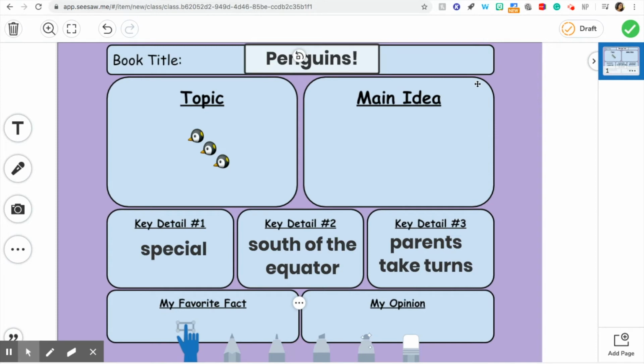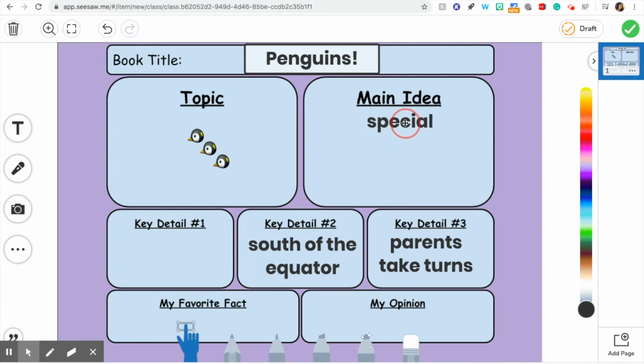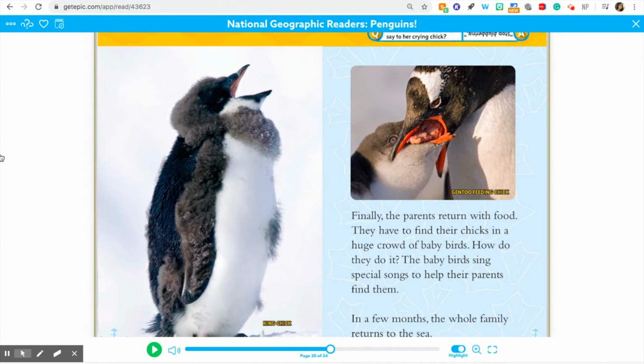And what I notice right now is that one of my key details, talking about how penguins are special, could actually be a main idea. So if my topic is penguins, my main idea could be that penguins are a special kind of bird. And then my key details are explaining how they are special. So they're special because they live south of the equator. They're special because their parents take turns taking care of them. Penguins are also special because, and I'll find one more reason, that should work.